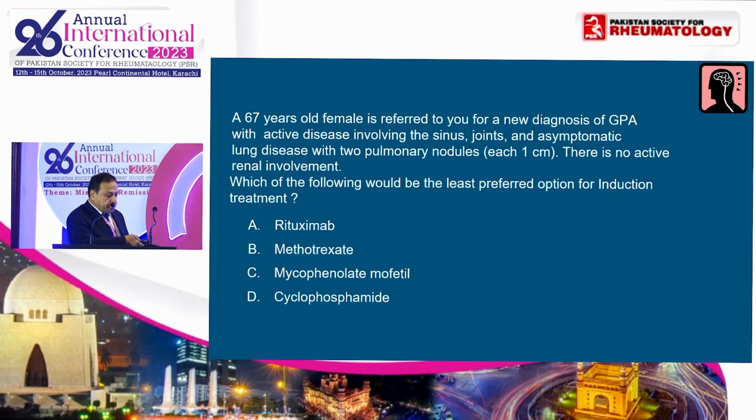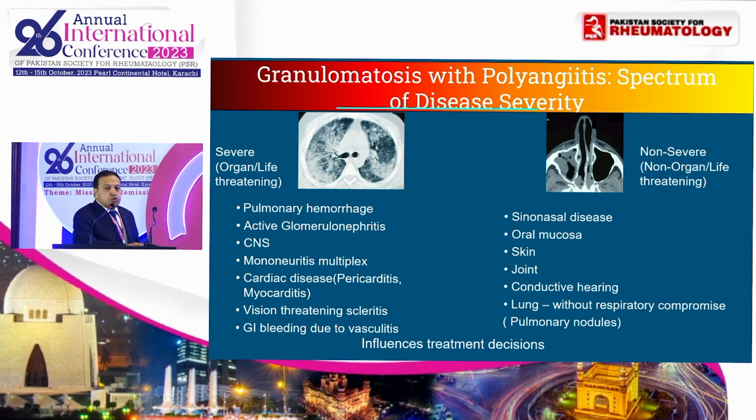Any thoughts about which would be the least preferred option over here? So whenever you are going to see a patient with ANCA-associated vasculitis, the first question that you need to answer is whether the patient has severe disease or non-severe disease.